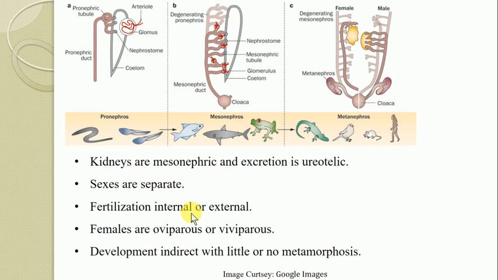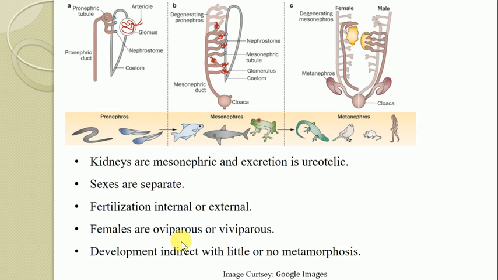After fertilization, if they are oviparous, the eggs are laid, while if they are viviparous, the embryo develops directly and gives birth to the young ones. In some cases, fertilization is external, meaning the female releases the eggs and the male, approaching that egg, releases his sperm, and the fertilization happens outside the body. Such fertilization we call external fertilization.